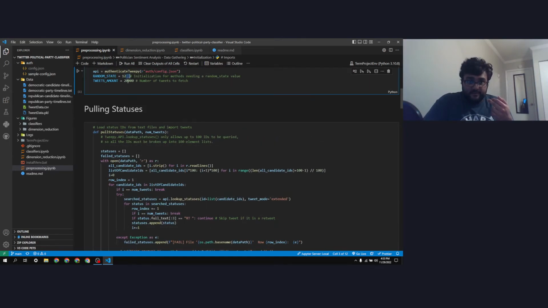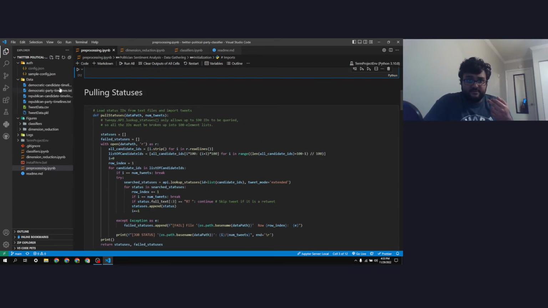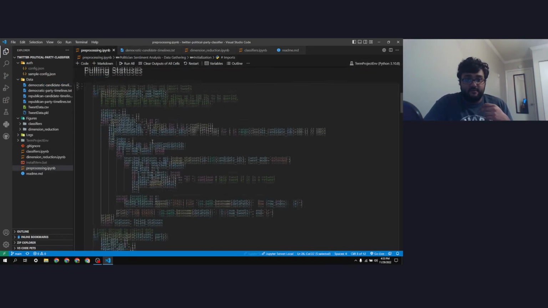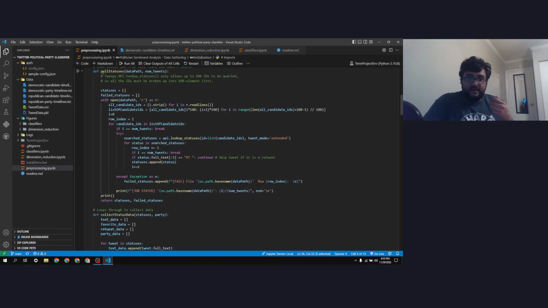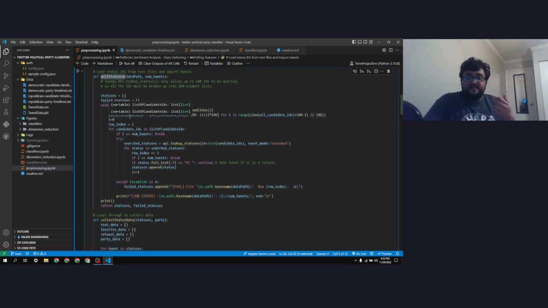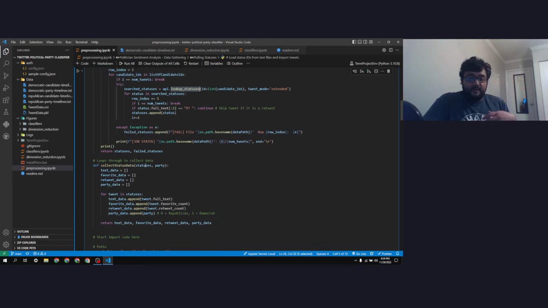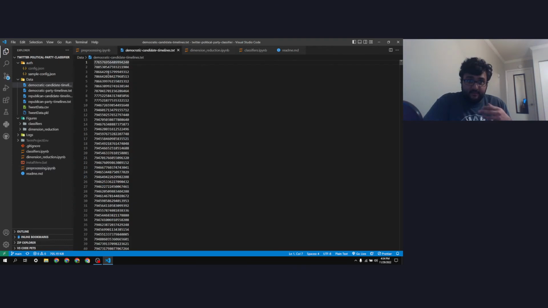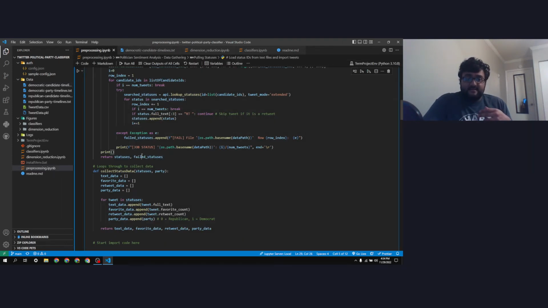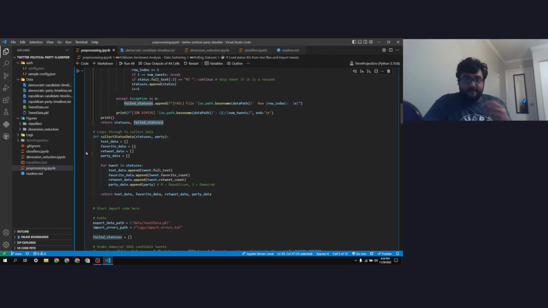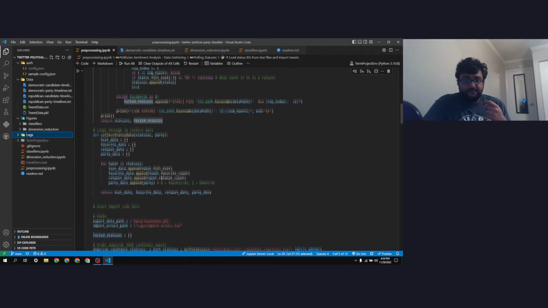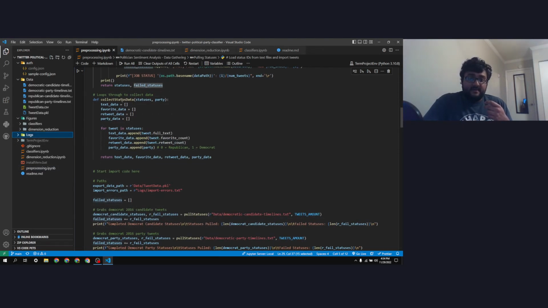We're going to be pulling 20,000 tweets, which is 20,000 of these IDs pretty much. This function actually pulls the statuses, it makes the API calls, and it returns all the statuses, all the IDs that went through, as well as any statuses that failed, and that's for logging purposes. It gets put into the logs folder. After that is done, it gets put through collect statuses, which gets all the different features of the data.